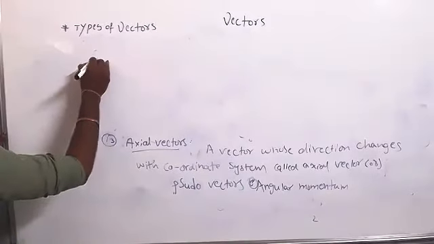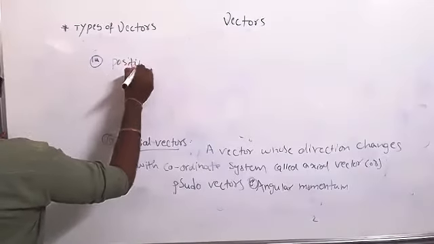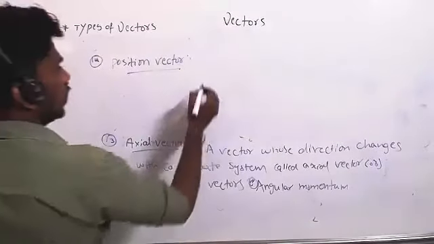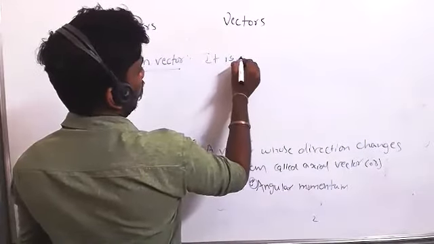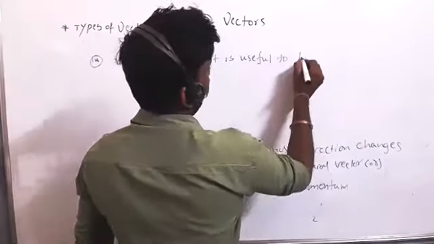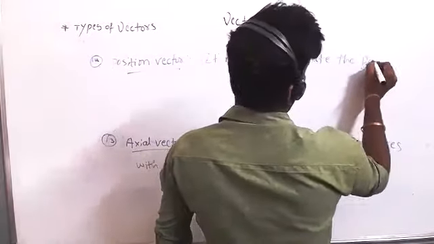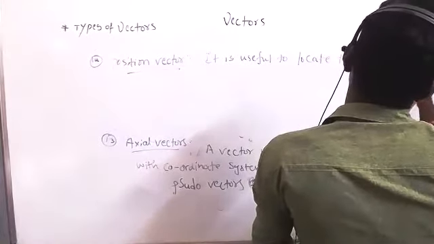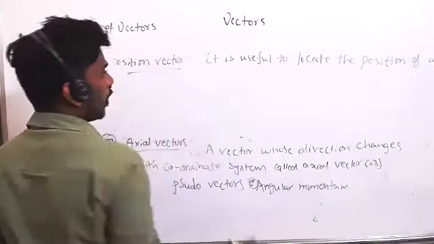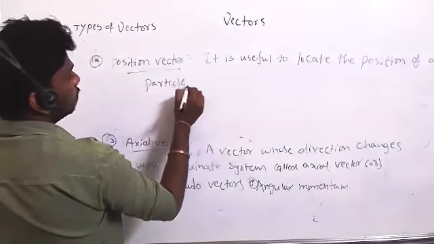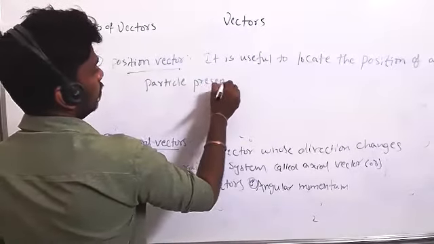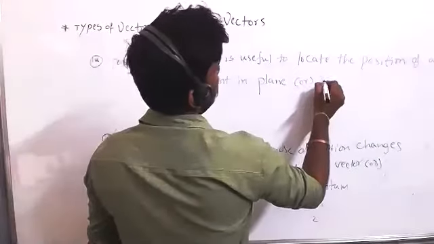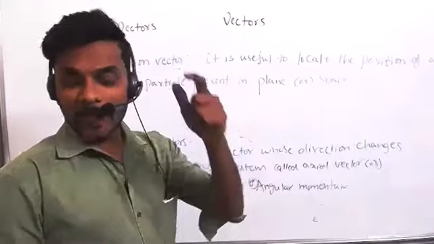Next, 14. Position vector. It is useful to locate the position of a particle present in a plane or space. Suppose one of the particles is present in a plane.